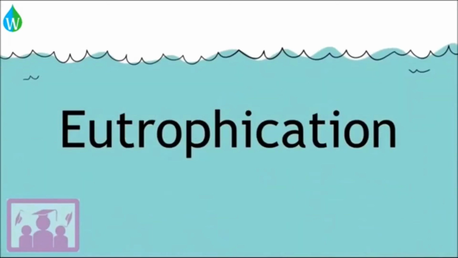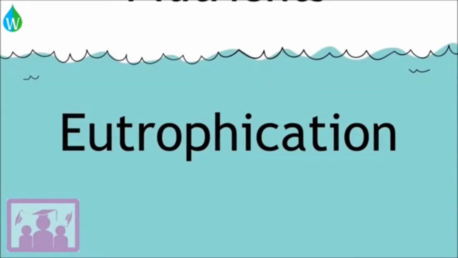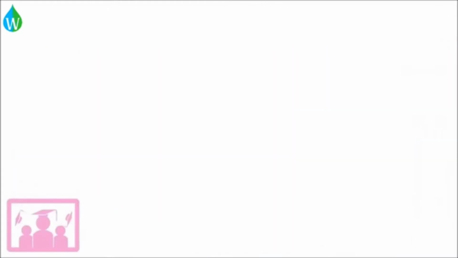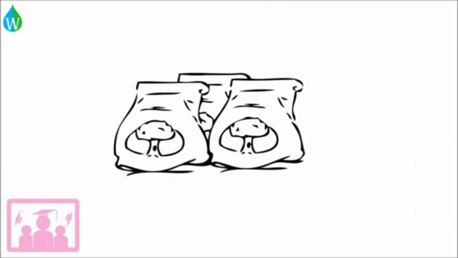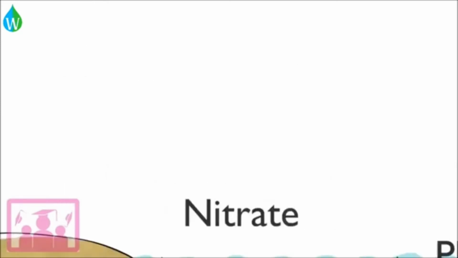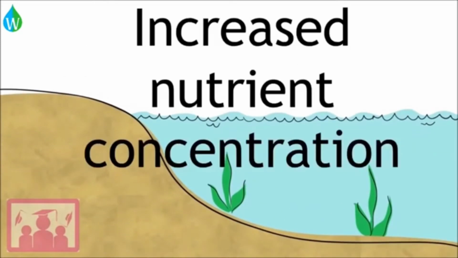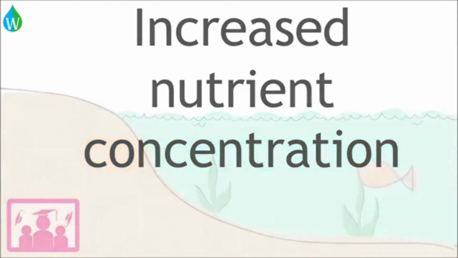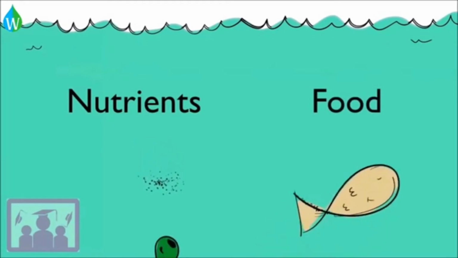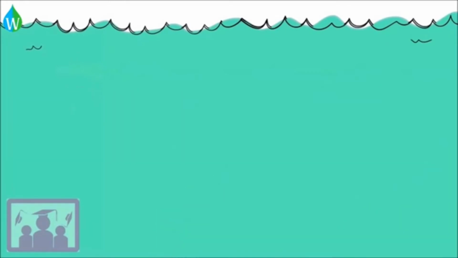In a water body, like a river or lake, when too many nutrients are added to the system, eutrophication starts when fertilizers, which are rich in nutrients like nitrate and phosphate, are washed into the river or lake system. This leads to an increase in nutrient concentrations in the water. The nutrients are food for algae, and the algae grow and reproduce quickly, forming a thick green bloom in the water.